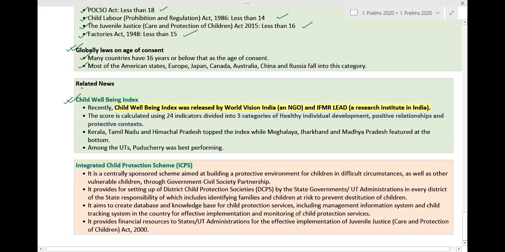Now let us talk about the other related information, which is the Child Well-being Index. It was in news. This is a related news. It does not come directly under the POCSO Act that we have learned now, but this particular topic is also important.